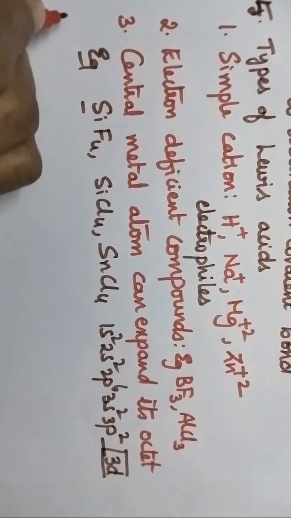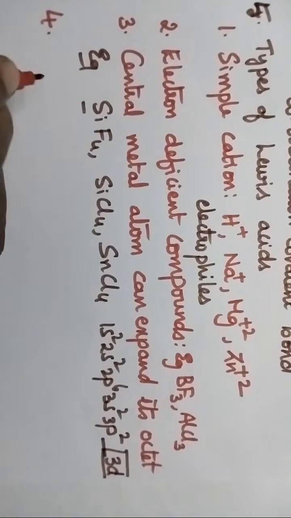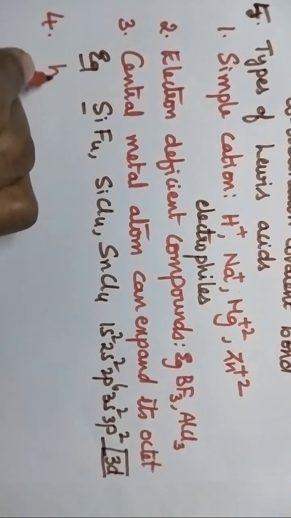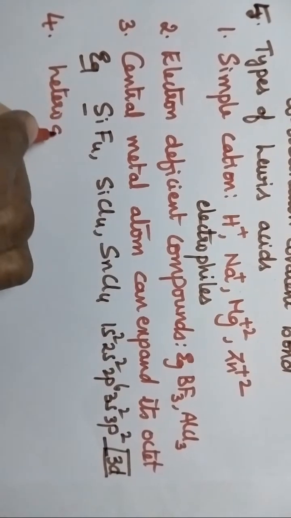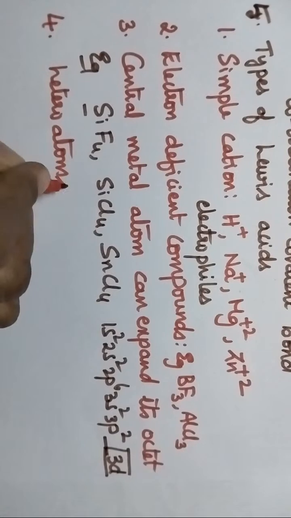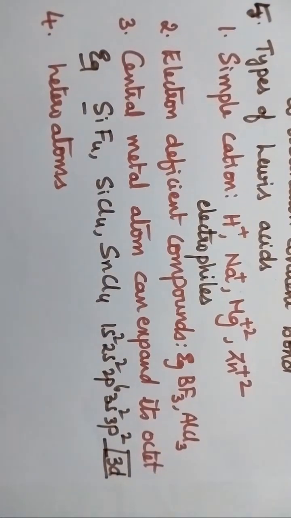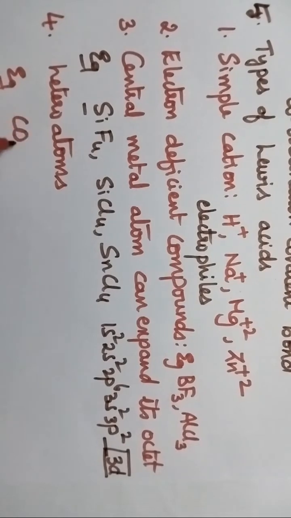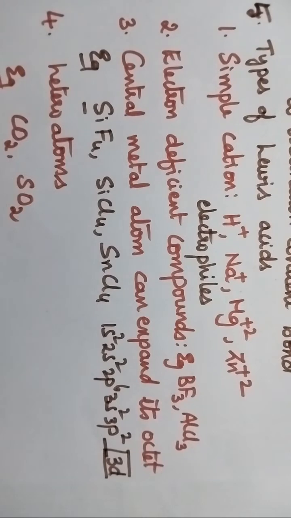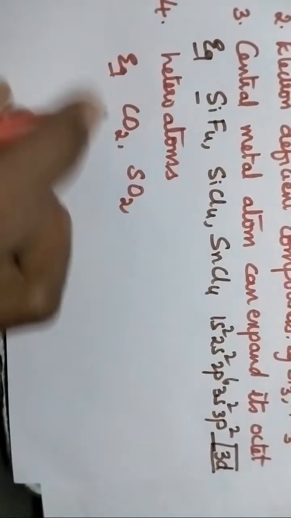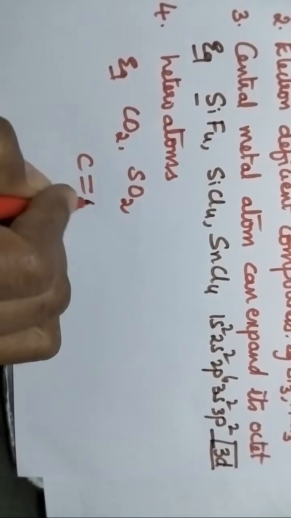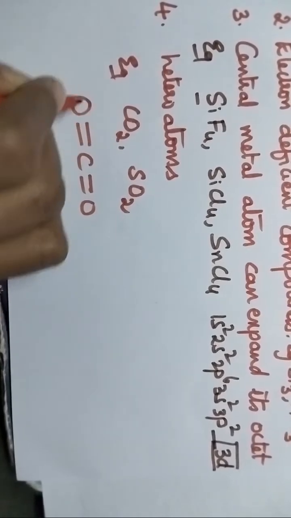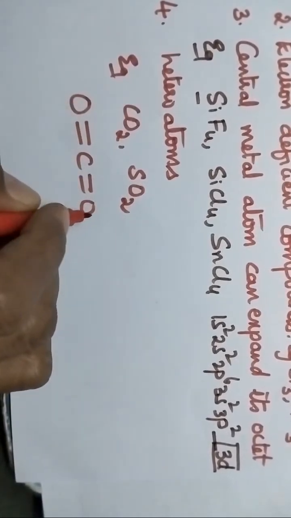At the same time, if multiple bonds are present between hetero atoms, then they also act as Lewis acids. Let us consider a few examples like carbon dioxide and sulfur dioxide. In the structure of carbon dioxide, a double bond is present between the carbon and oxygen atoms.